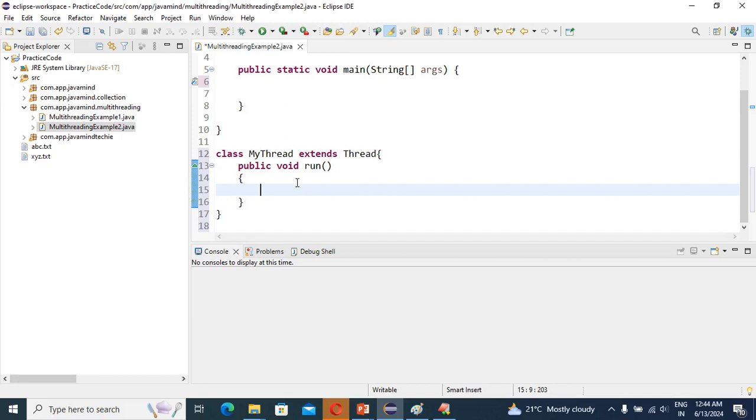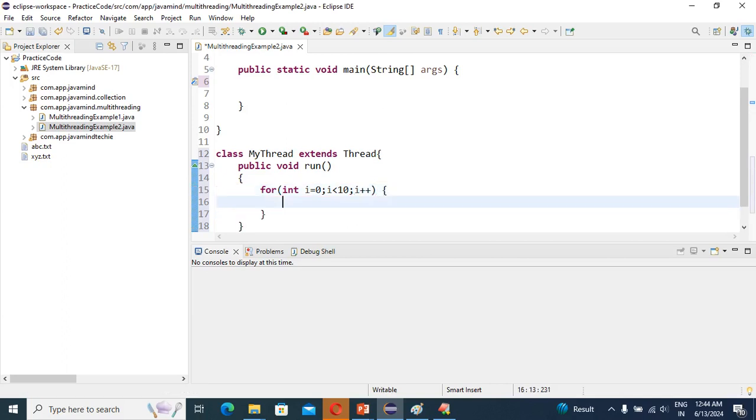Our logic should be, suppose, for (int i = 0; i < 10; i++). This is our logic.